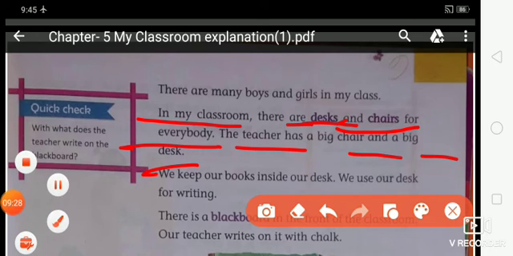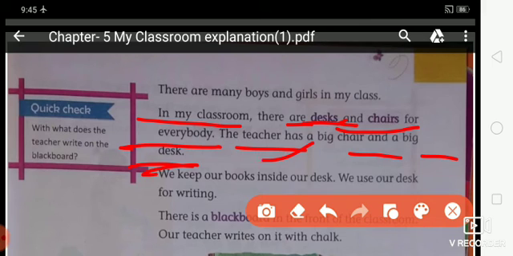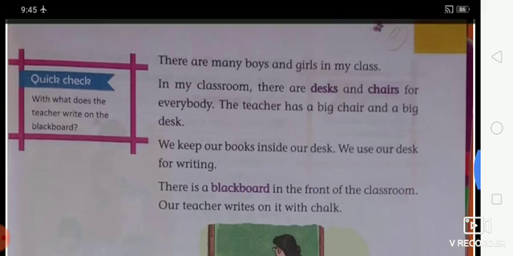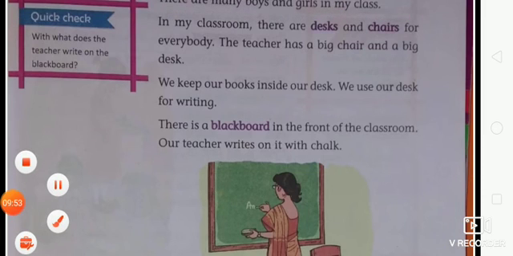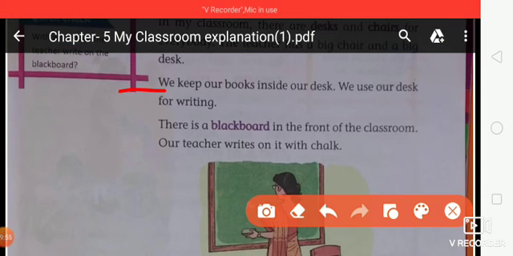So teachers don't sit on the students' desk and students' chair. They have a special desk and a special chair, okay? So they have a big desk and a big chair for the teachers in the classroom. Is that clear? So it is called teacher desk, okay? Is that clear? Now move on to the next line and put your finger on the next line.